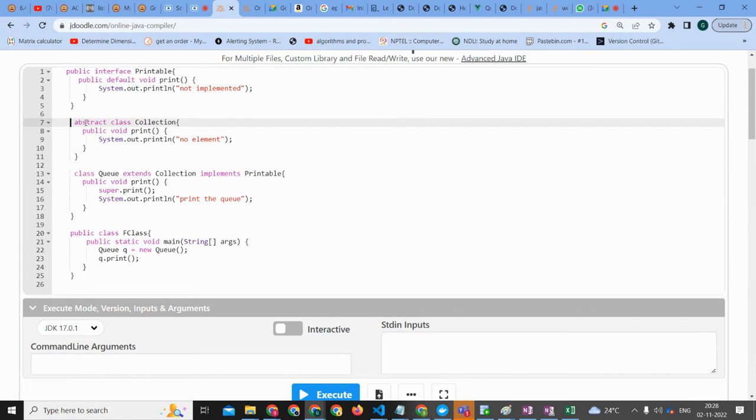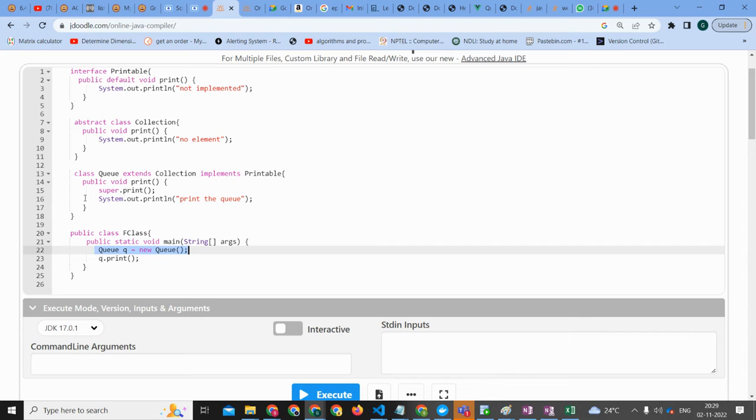Like line number 22, we are creating a queue object. Then we go back to class Queue. It's extending Collection and implementing Printable. In Collection we have one method print, which is printing "no element", and in the interface we have another method, which is saying "not implemented".